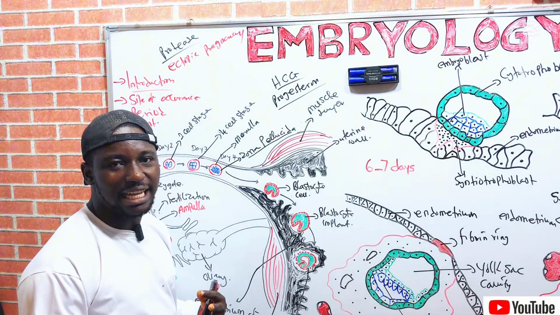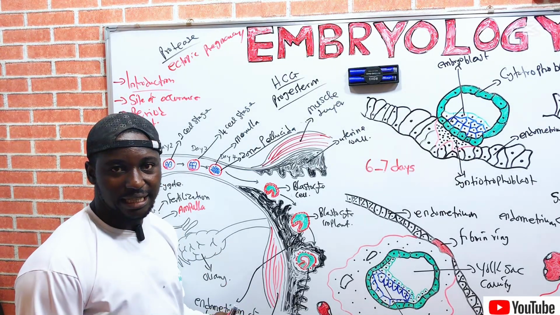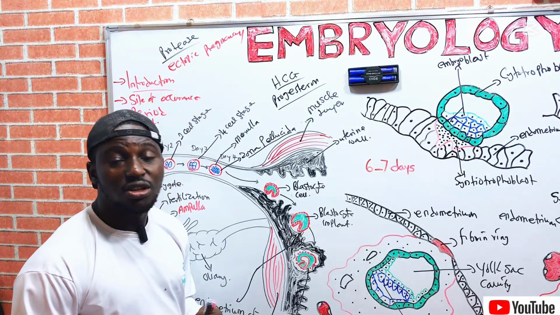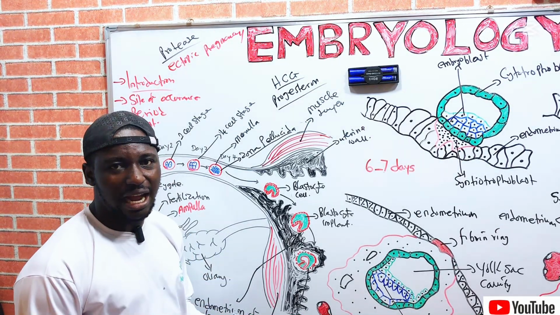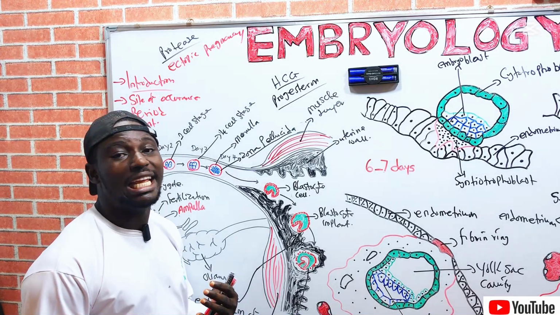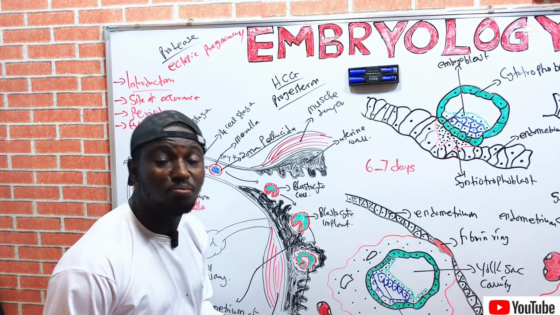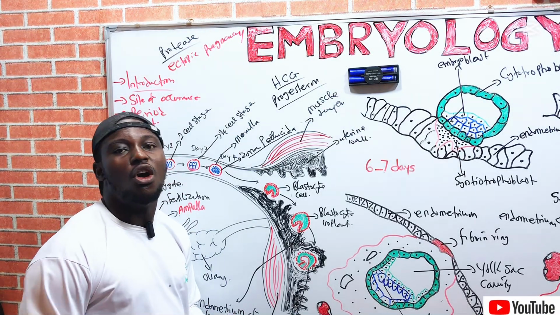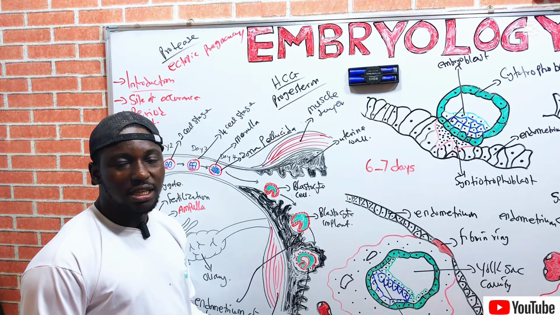Now you have to understand that during implantation, there are usually early pregnancy signs, such as spotting, bleeding, nausea, tiredness, and all that. Those are the signs, right? So the bleeding that usually occurs during implantation is called implantation bleeding. It is not menstrual flow. Once there is fertilization, the menstrual cycle is terminated.